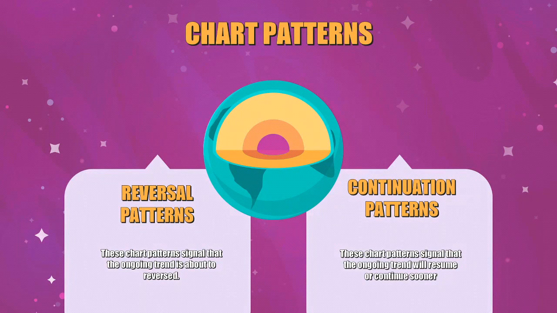Next, the continuation patterns. Prices don't move on a straight line. When prices are trending, they usually consolidate or take a pause before continuing the trend. These chart patterns signal that the ongoing trend will resume or continue soon. The pauses usually take form into flags or pennants.